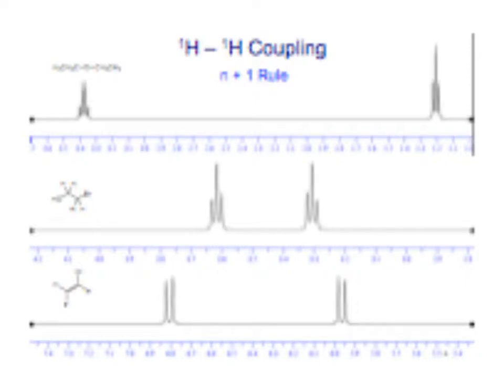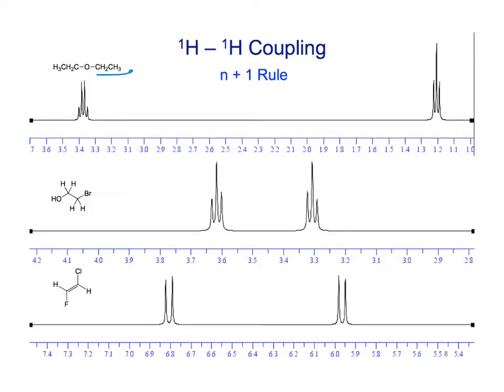Okay, here are a few examples of what we would call first order coupling. These are more what we would expect, right? So here's an ethyl group, which is symmetrical, a quartet and a triplet. Here are two CH2s, and so we see a triplet and a triplet. Here are two H's like this, and so they're just split by each other, so there are basically two doublets, though notice these are slightly tipped a little bit. All right?